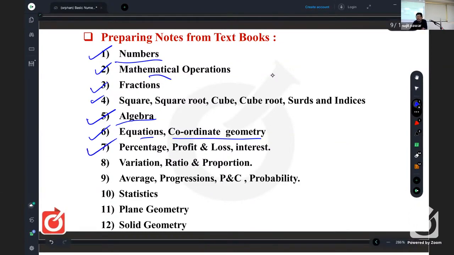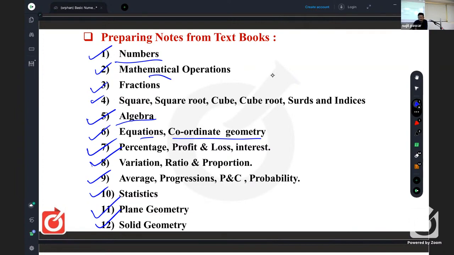Then the seventh is taken together: percentage, profit and loss, interest. Variation, ratio, proportion are another type. Then the ninth is some miscellaneous topics: average, permutations and combinations, progressions, probability, like that. The 10th point is statistics related to data interpretation, right? Then, as I said, plane geometry is the 11th point and solid geometry is the last one, the 12th point.